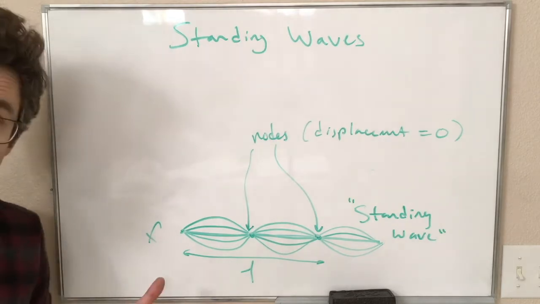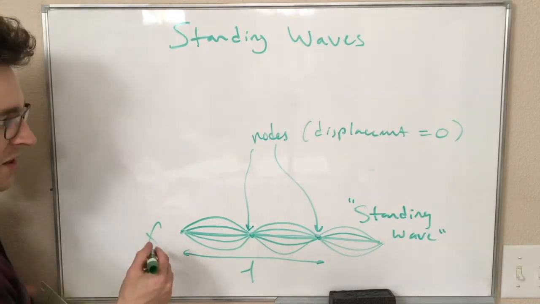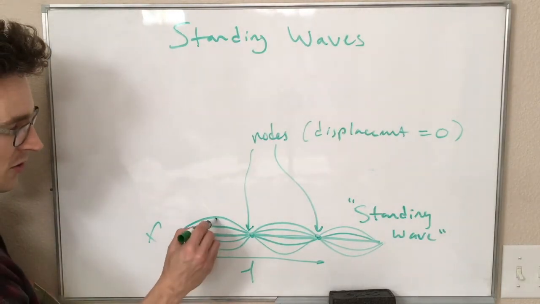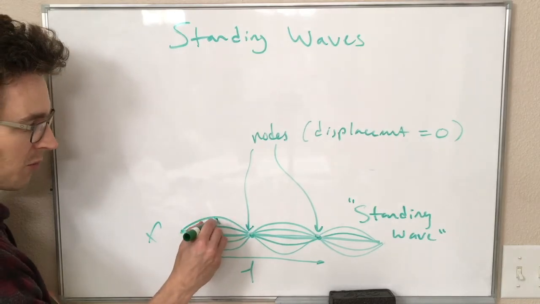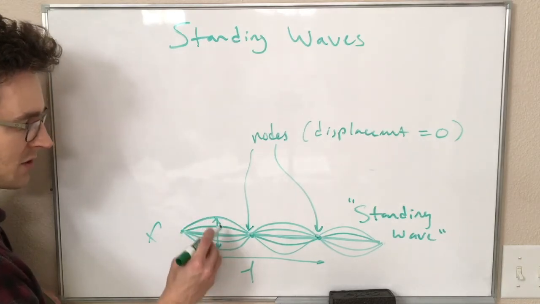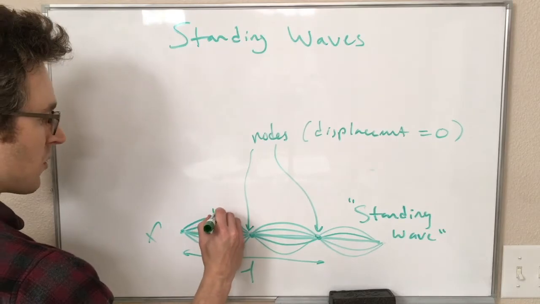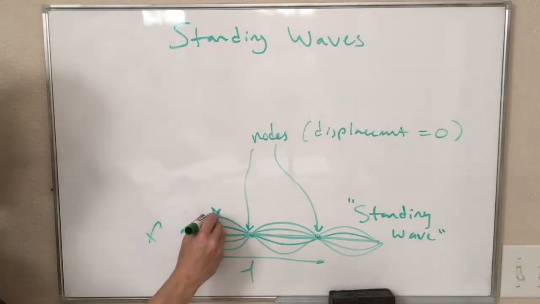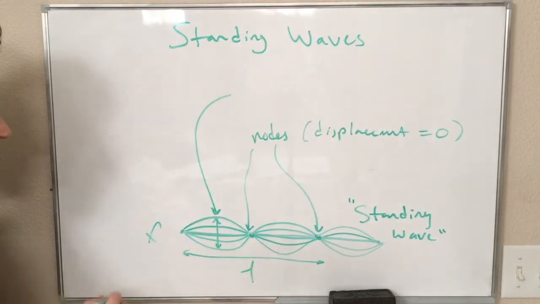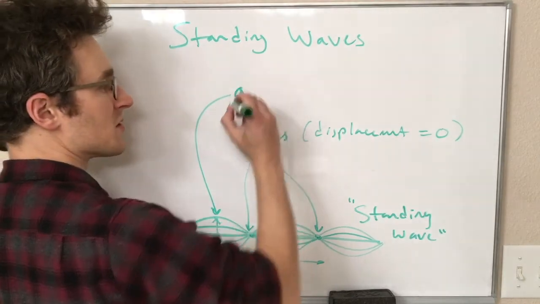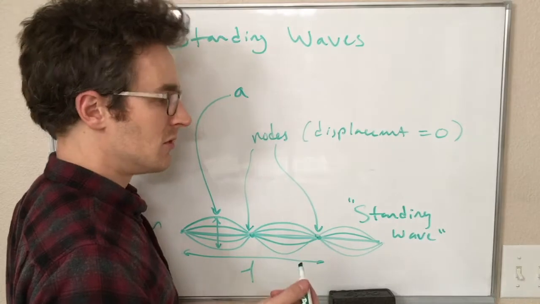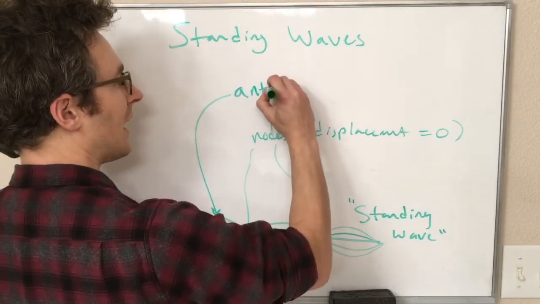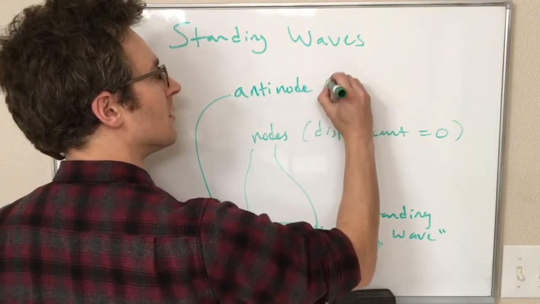We also have some places where our displacement is maximum, right? So here, our string is moving the most. It's moving all the way between these two points. So this is where we have, here and here and here. I'm just marking this one because it's over to the side. This is where we have the most displacement. This is uncleverly called an antinode.